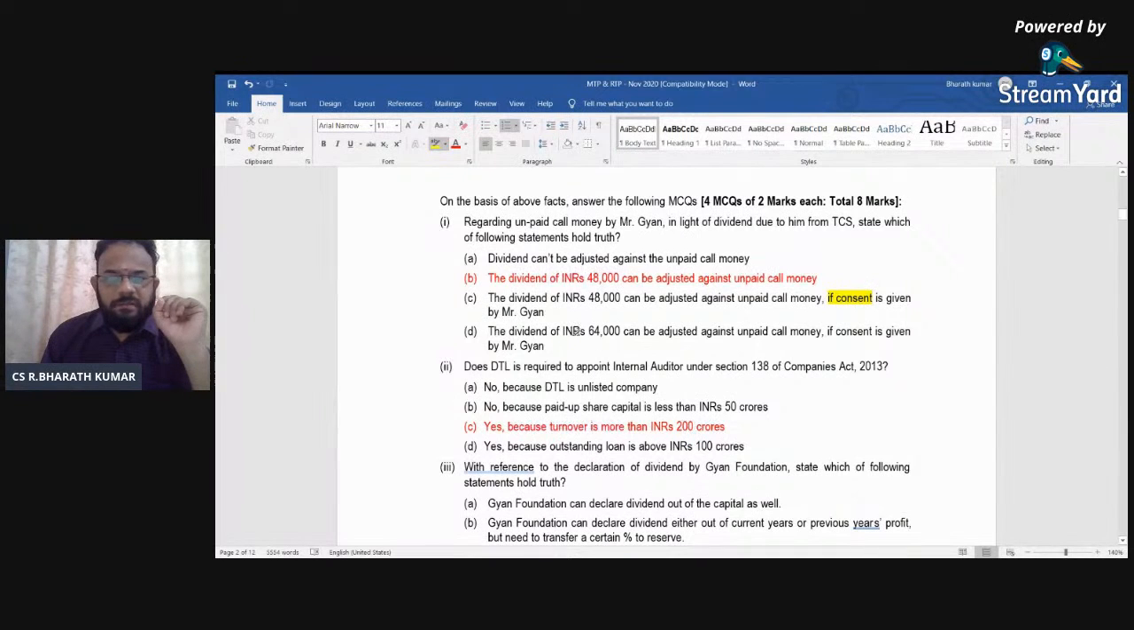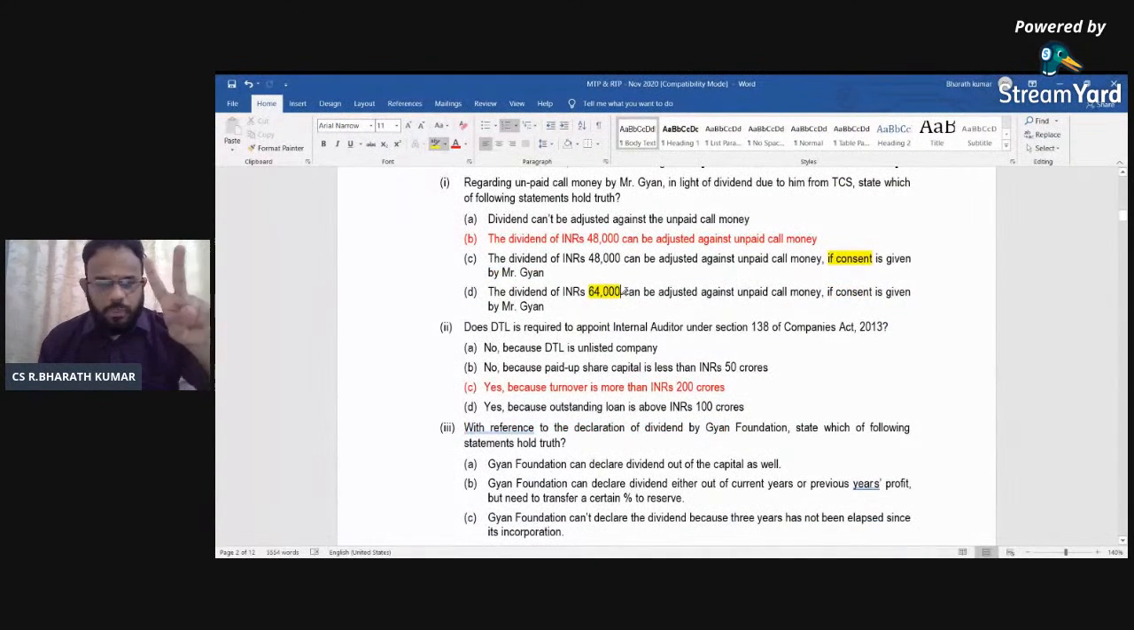The third is the dividend of 64,000. The calculation itself is wrong. So it will only be 48,000 because only 2 per share is unpaid. So automatically you will try to go for option number 2. This is one part. See the next one.